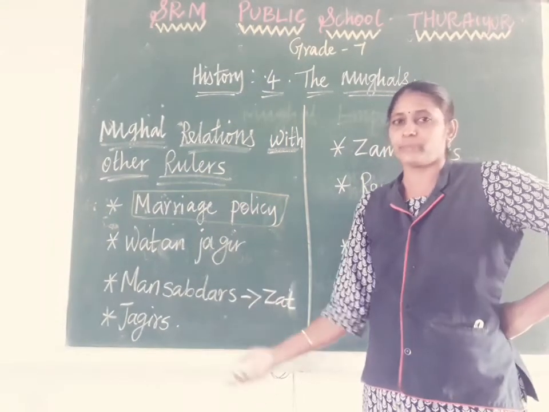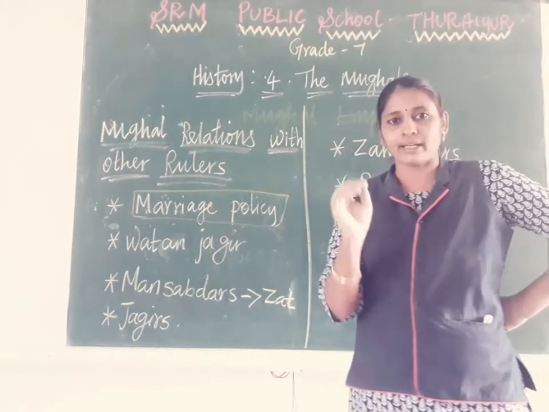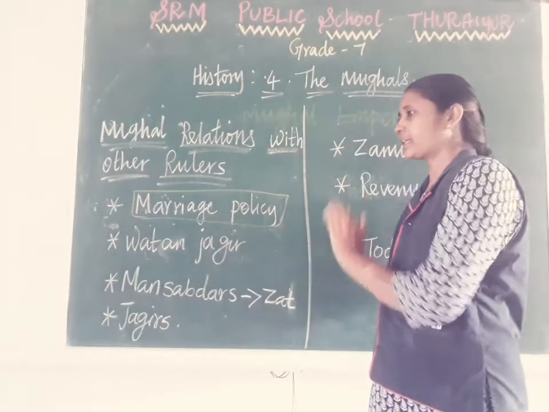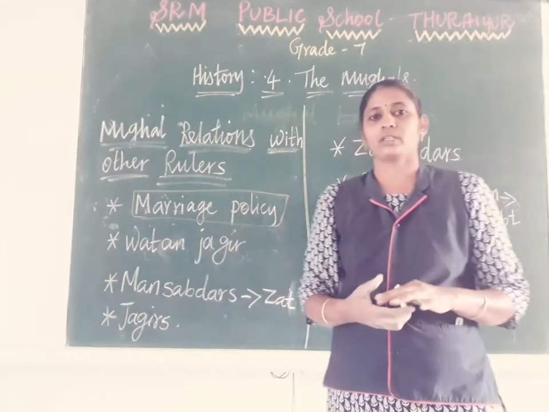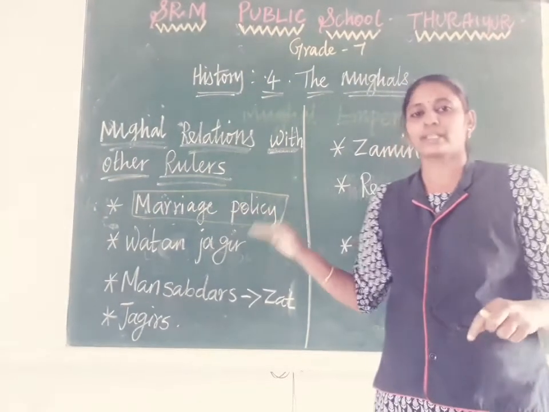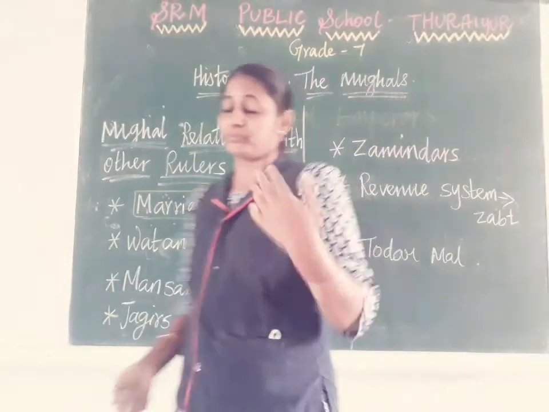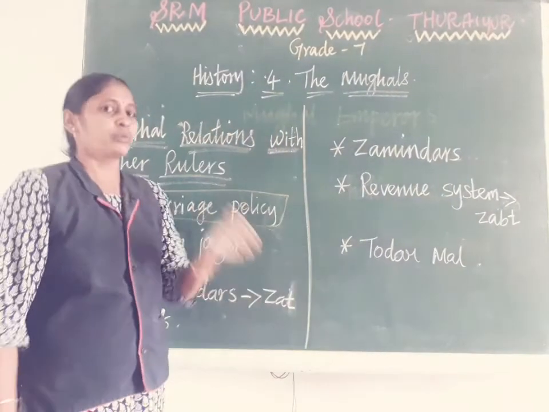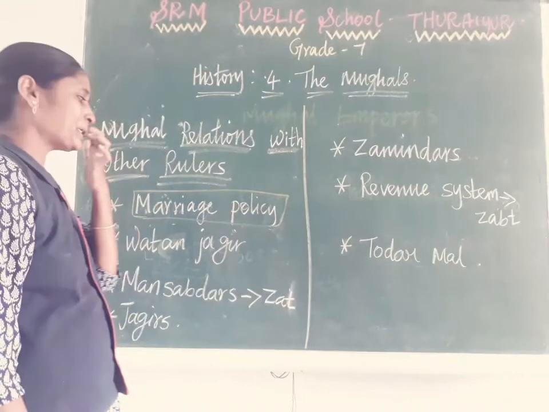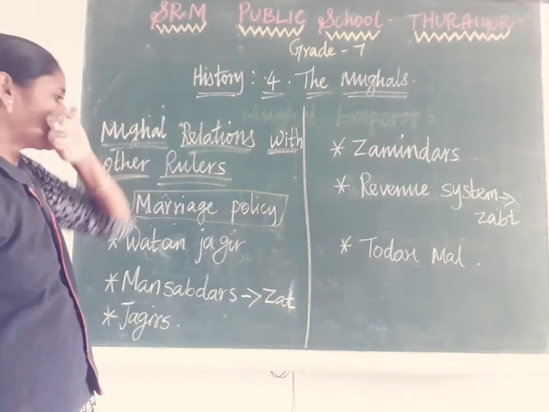They asked him to rule that area in a peaceful manner, and yearly he had to pay a certain amount to the Mughal king. So their rights and duties were not stopped by the king, but instead they had to pay a particular amount to the Mughal government. So that relation was also followed. That is only called Watan Jagir.